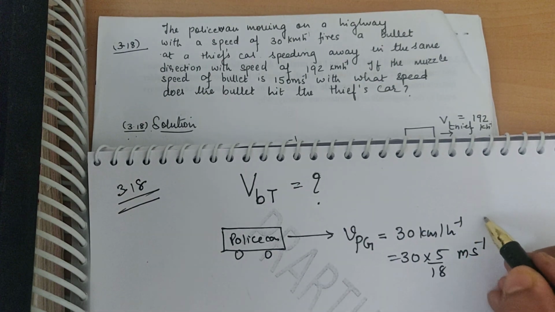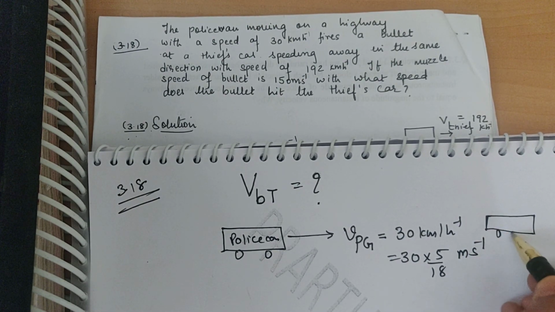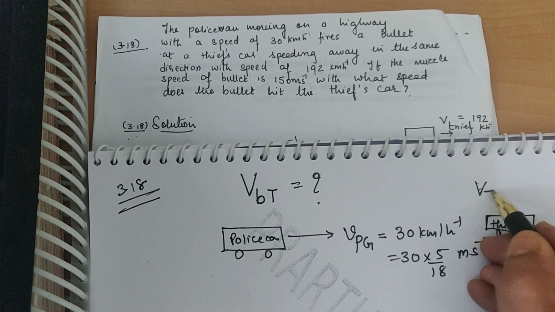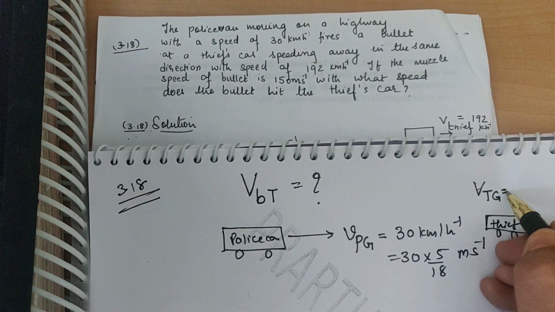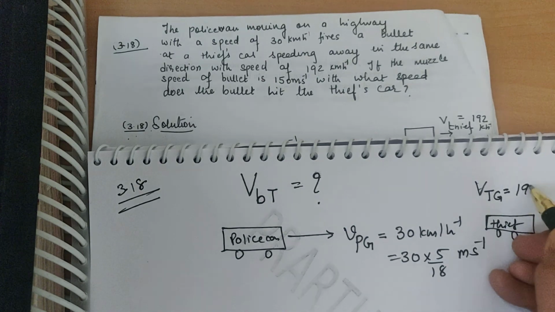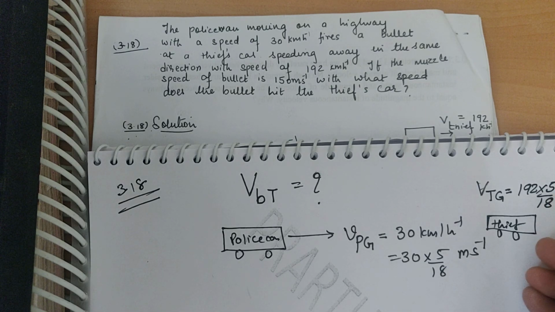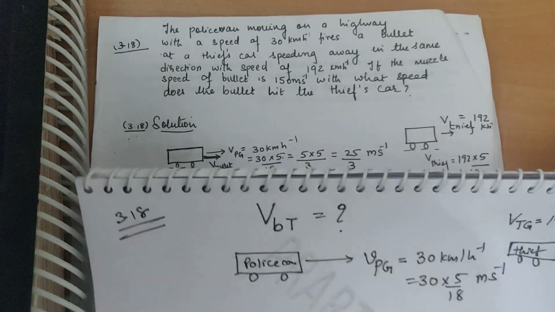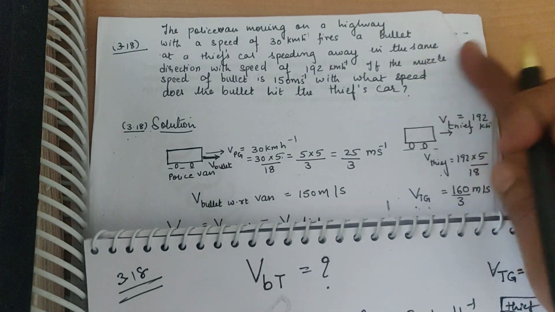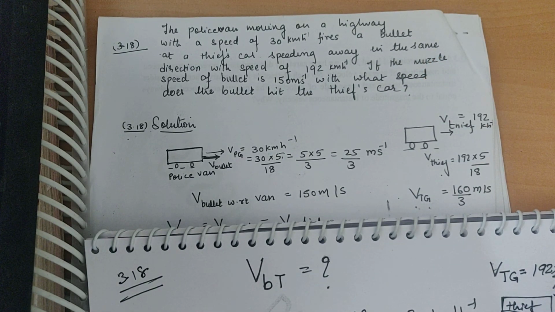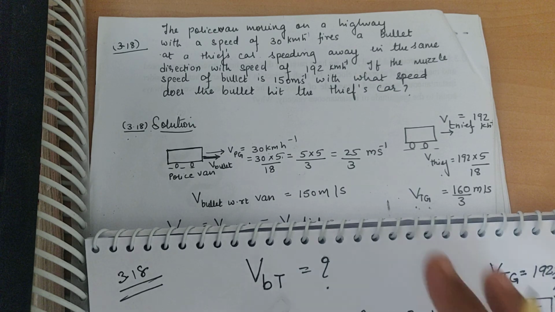Now it has been told to us this thief car is also moving ahead, and this velocity of the thief car with respect to ground is given to us, that is 192 km per hour, which is 192 into 5 upon 18 meter per second, and this value comes out to be 160 upon 3.